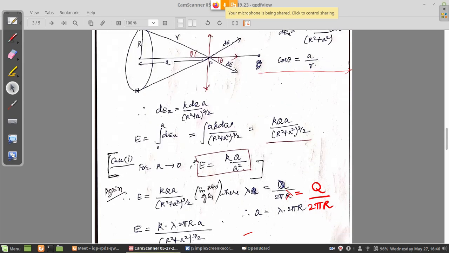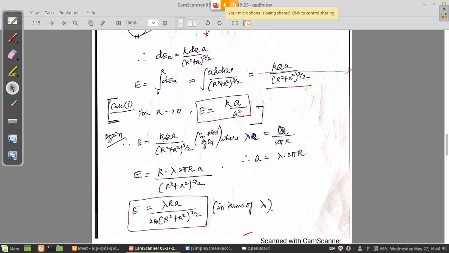If you define that way, instead of q you can substitute lambda into 2 pi R. So that is what I have done here. For the original expression that we derived, kqa, I am substituting q with lambda into 2 pi R. So k into lambda into 2 pi capital R into a, divided by, of course, the denominator is the same. Again, if any common terms are there, you can cancel.